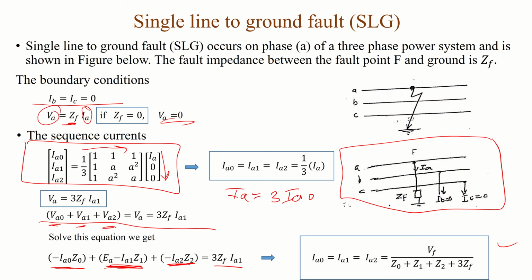If you calculate the sequence current, you will calculate the fault current at phase A. VF is the voltage at the point F, and Z0, Z1, Z2 are the zero, positive and negative sequence impedances, and 3ZF is the fault impedance. Sometimes this part is zero because the fault is a short circuit, as I mentioned in the previous slide.